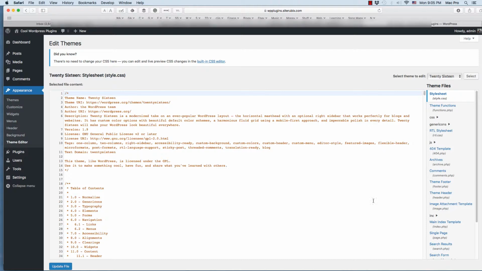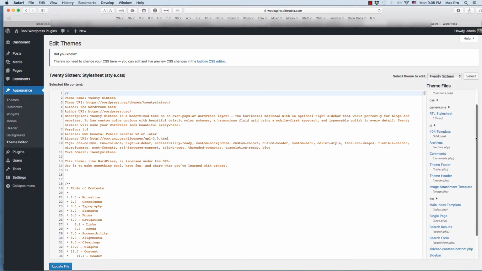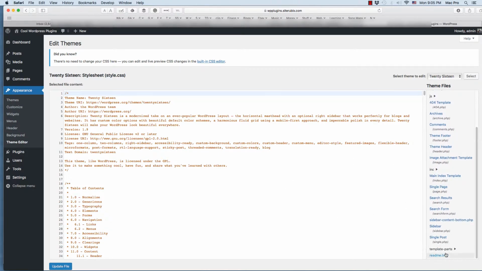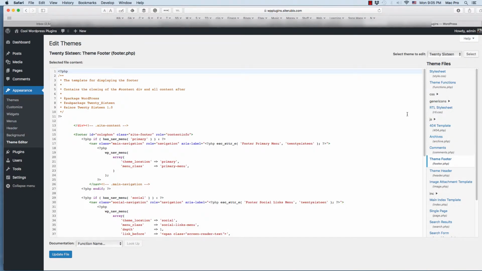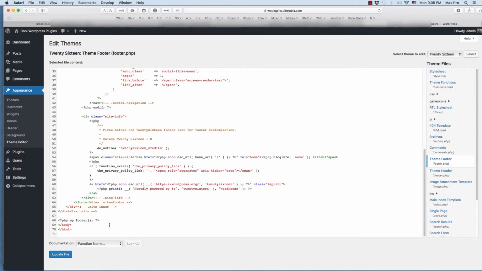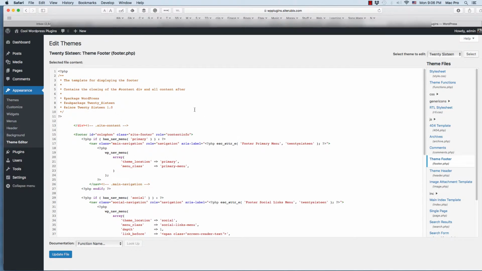And the trick with those is it's more advanced stuff, but you can do it in here. And these are different pages. Like for example, your footer, theme header. There's a theme footer. And I know I use the Amazon one code, and that goes right in here. That's something else. I don't want to go into all this right now. You put that code in here, and then let's update the file. But you got to be very careful, folks. If you don't know what you're doing, I would definitely read a different tutorial on that as well.